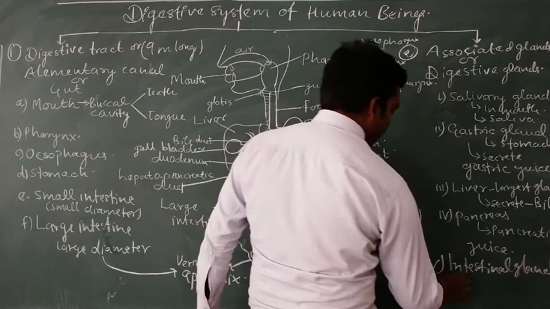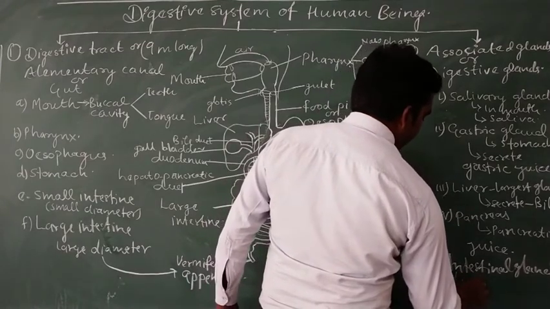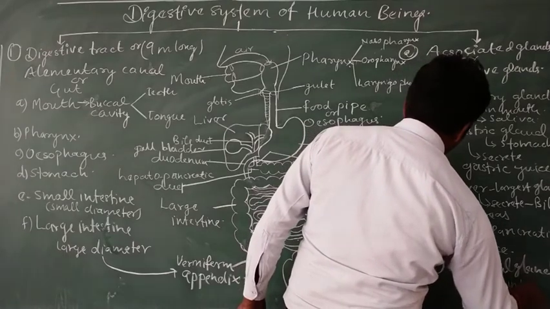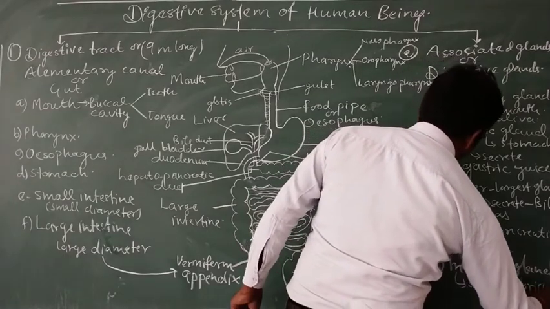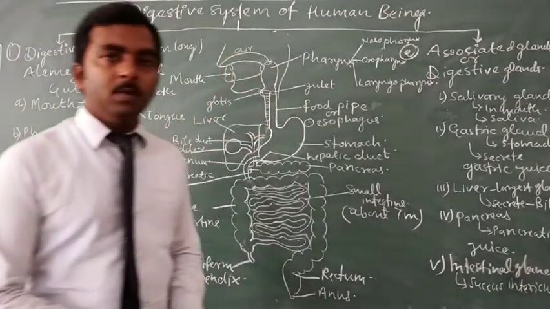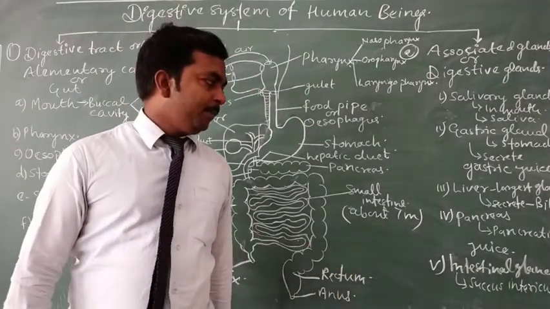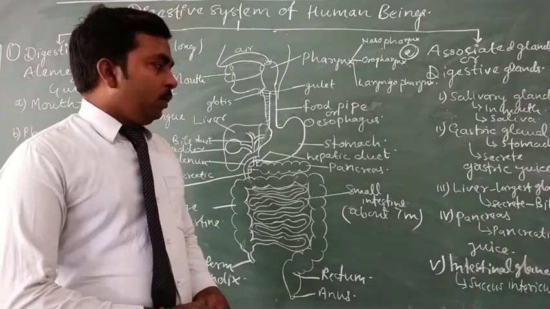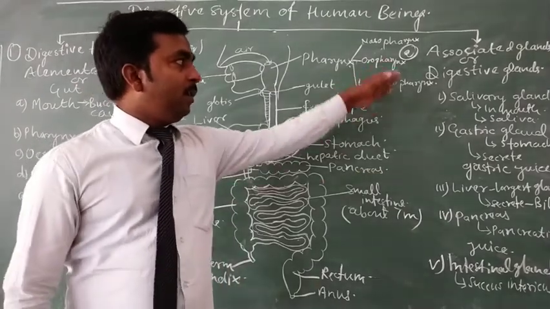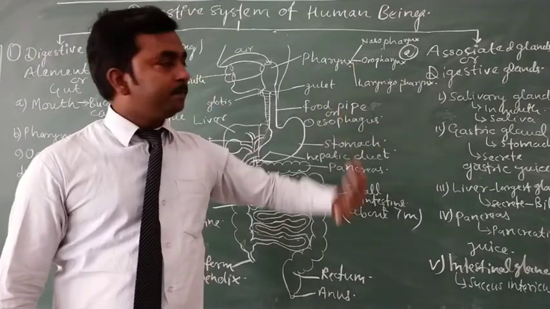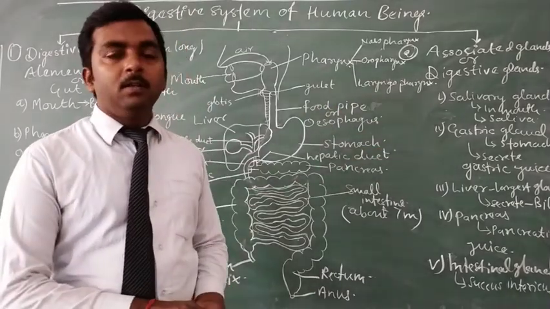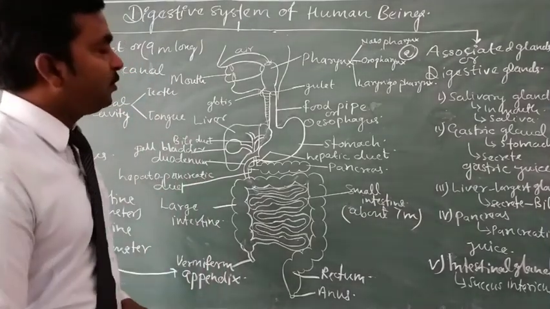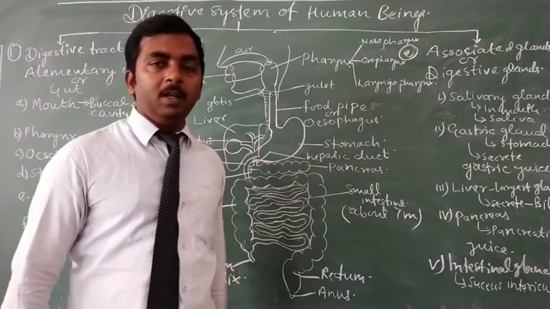And which is responsible to secrete the succus entericus, the juice which is secreted from the small intestine is known as succus entericus or intestinal juice. So these are the 5 main digestive glands which are associated with our alimentary canal, so they are also known as associated glands.